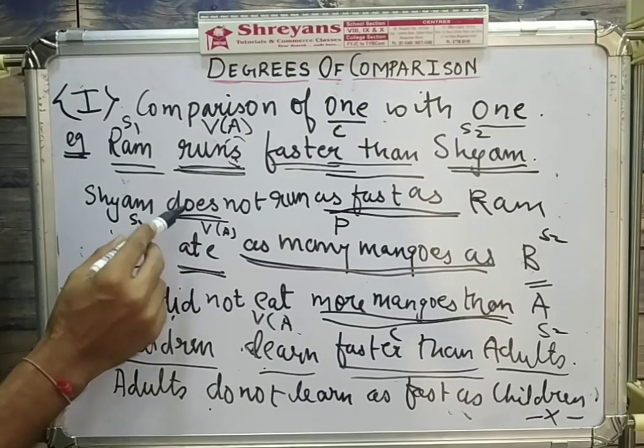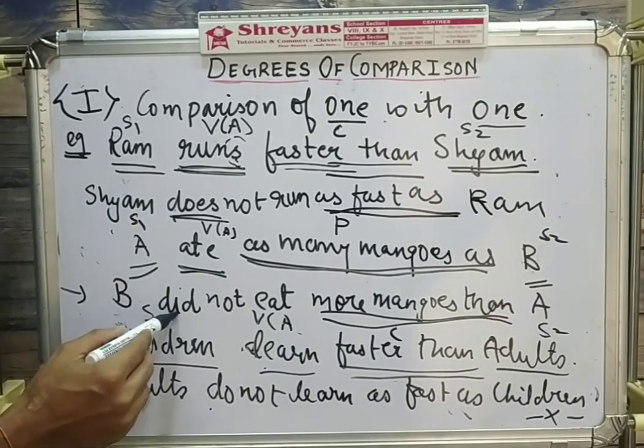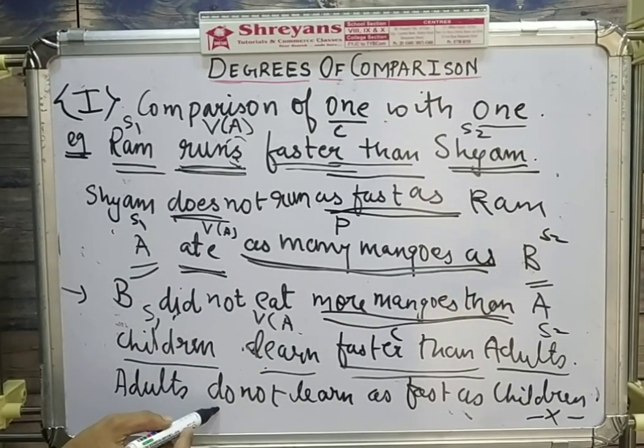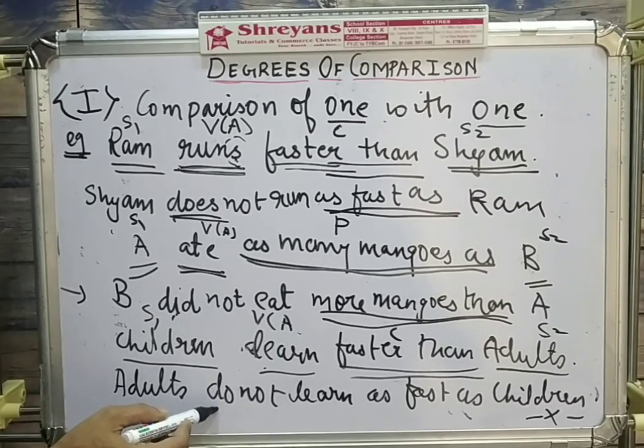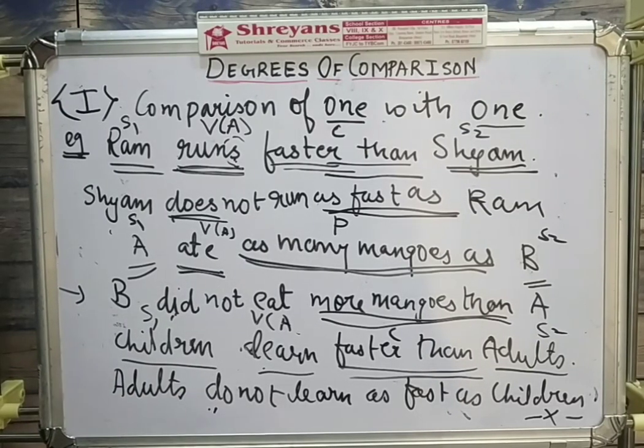In one of the cases I used does to form negative, in the other I used did, and in the other I used do. And if the verb is already in an auxiliary form, you simply have to add not to it.